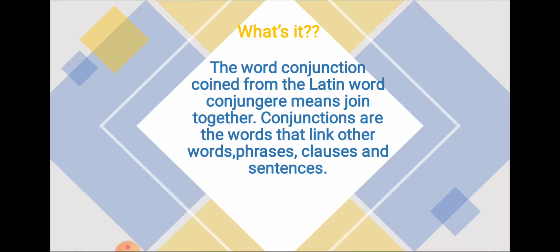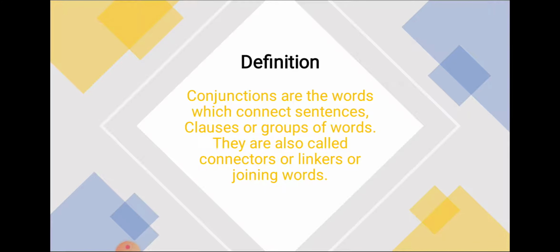So the words which join two words, two phrases, two clauses, or two sentences are called conjunctions. Conjunctions are the words which connect sentences, clauses, or groups of words. They are called connectors or linkers or joining words.